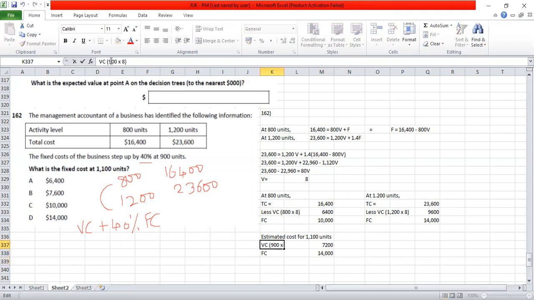I'm really sorry, this is not 900. We are estimating for 1,100. So 1,100 has to be taken. Total cost is 22,800. Okay, they are only asking us what is the fixed cost.